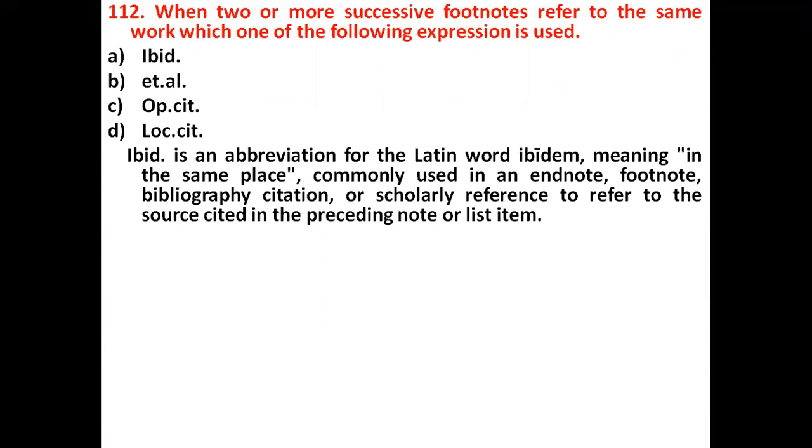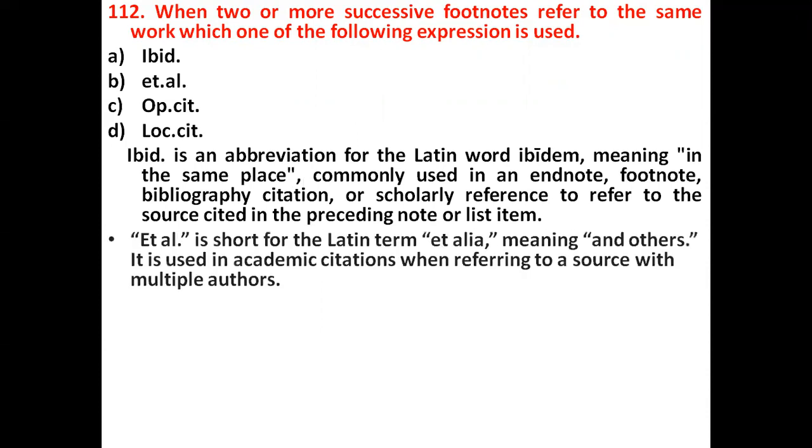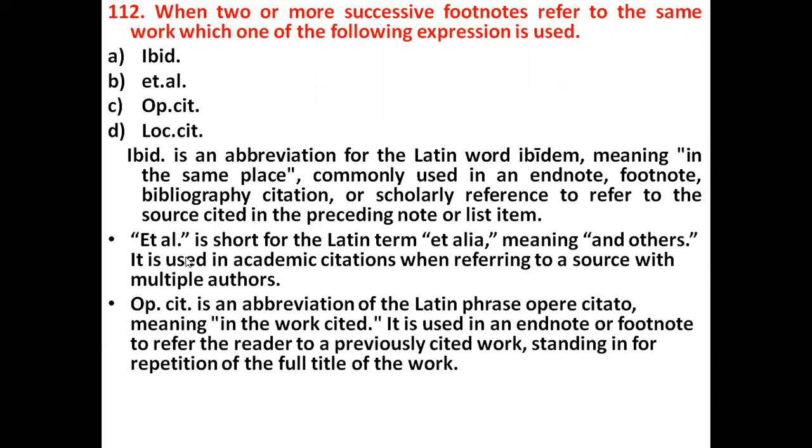So what is ET.AL? ET.AL is short for the Latin term et alia, meaning and others. It is used in academic citations when referring to a source with multiple authors. And OP.CIT is an abbreviation of the Latin phrase opere citato, meaning in the work cited.